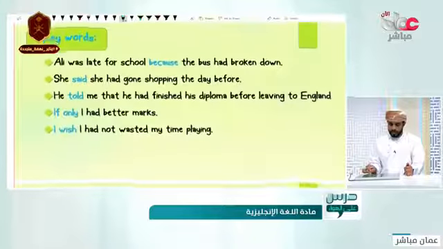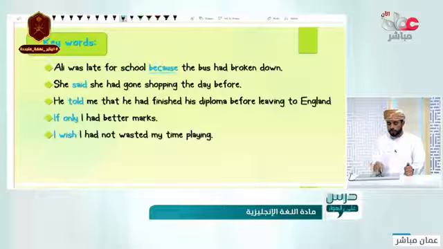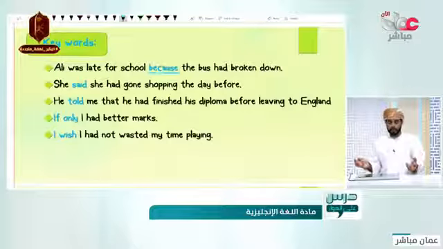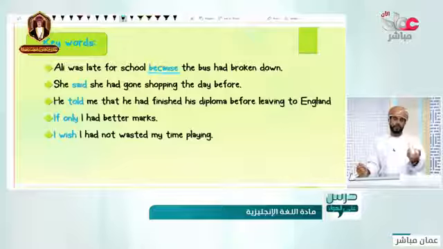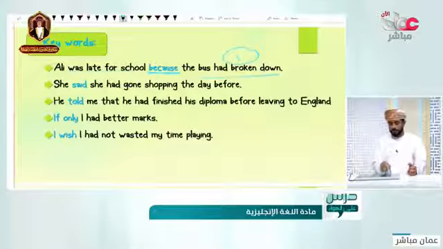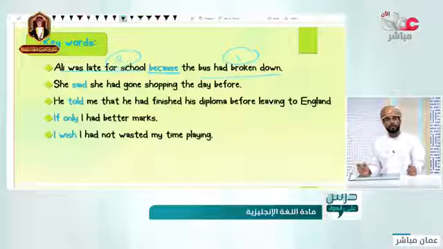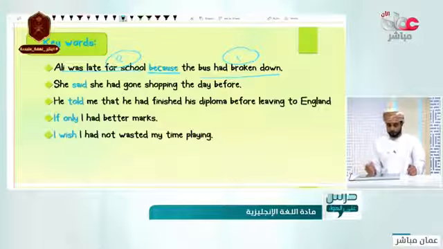Good. Some more keywords, like the word because, as a cause. One of them caused the other one. Ali was late for school. Why is that? The bus had broken down. First, the bus broke down. Then, because of that, Ali was late. Two actions in the past, one of them before the other one, and one of them caused the other one. Good.